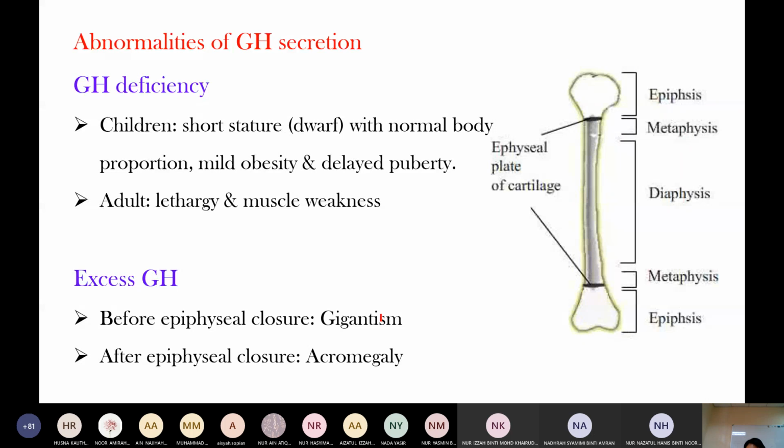When is the epiphysis closed? When is epiphyseal closure? After this time, even if you go to the gym, you cannot grow taller.